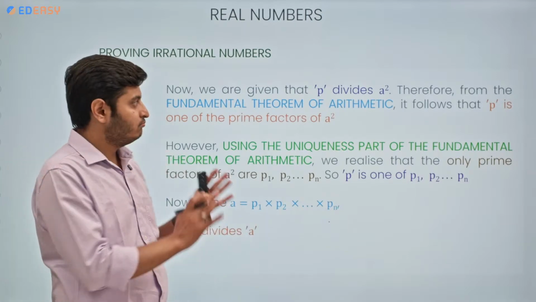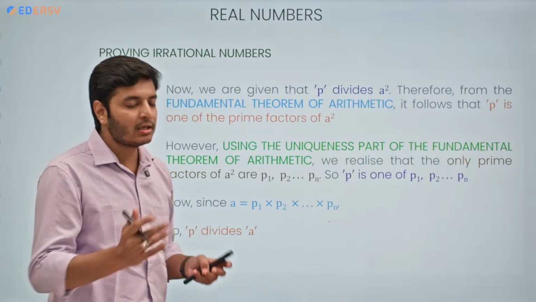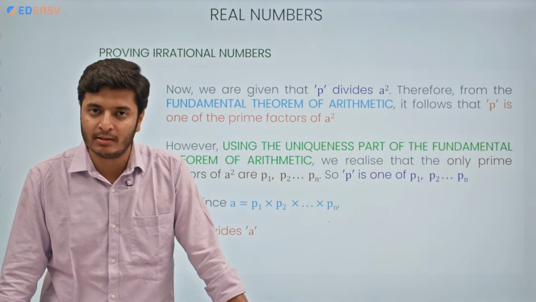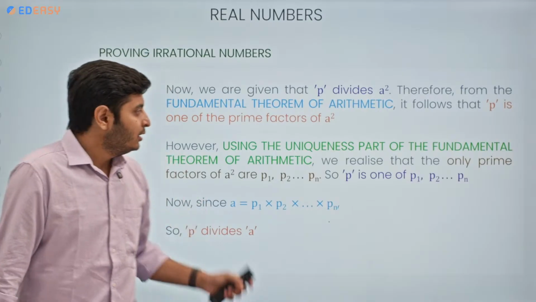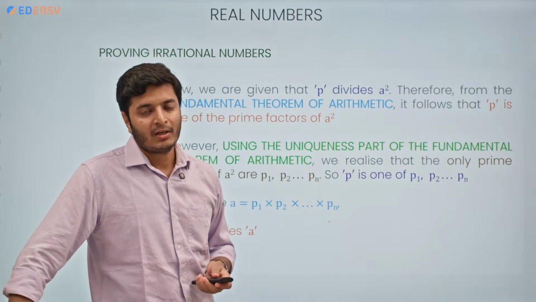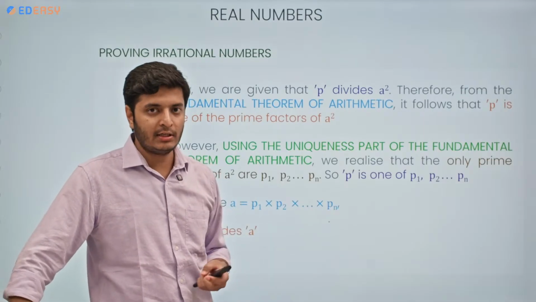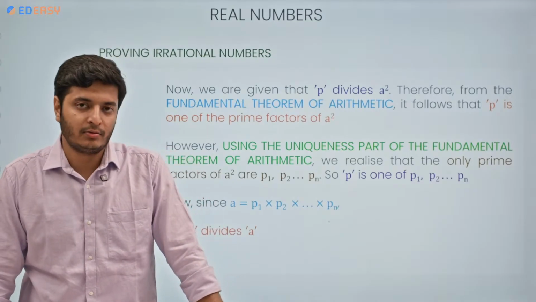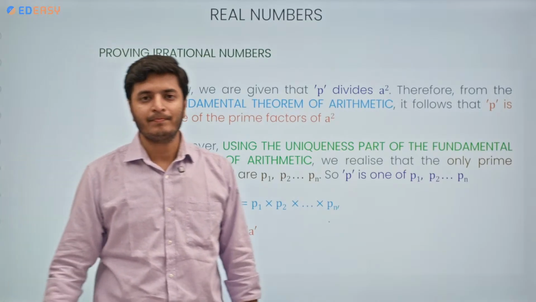So this is the main theorem that we are going to apply in the proof of irrationality of any number. How? Using this, we are going to contradict our statement. We cannot directly prove the irrationality of any number. There we will be using the proof by contradiction. What is proof by contradiction?